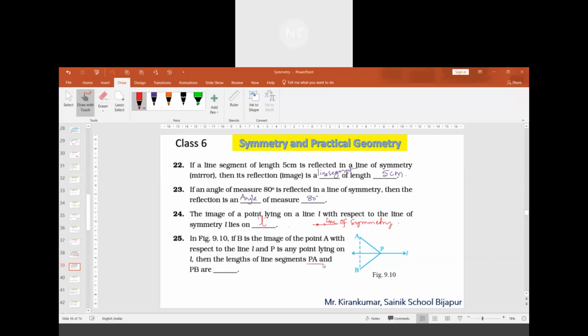The lengths PA and PB are equal. They will be equal, sir. I told first only, sir. Very good. They are equal.